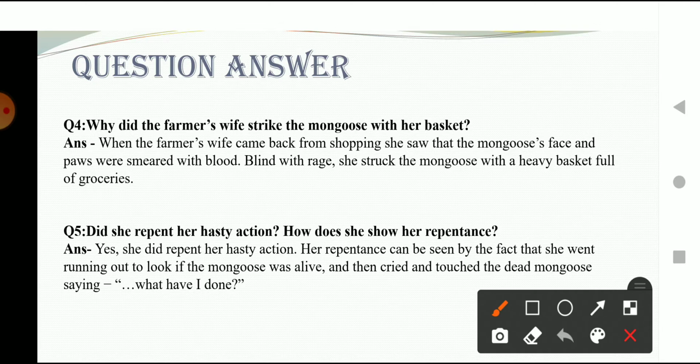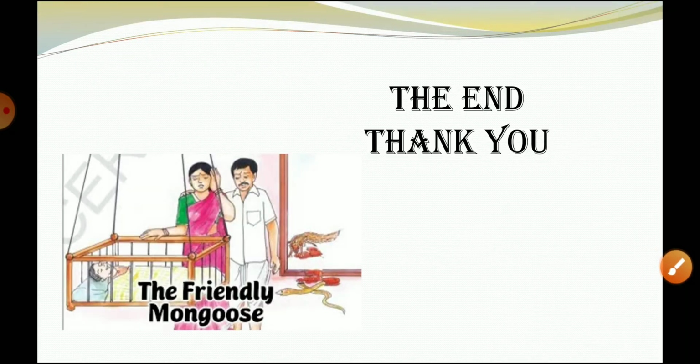Okay students, this was the whole chapter. I hope all of you understood the chapter, the moral of the chapter, and also the question answers. Okay, thank you so much. If you have any questions regarding this chapter, you can ask me in your Zoom session. Thank you so much.